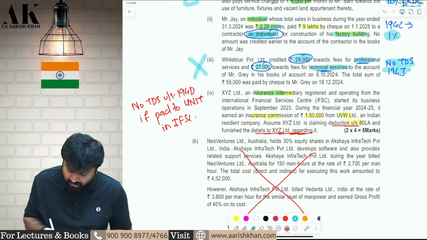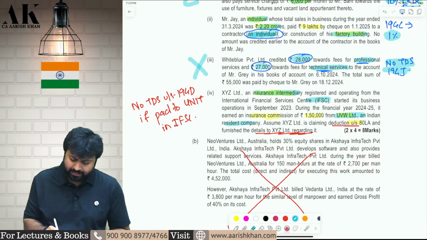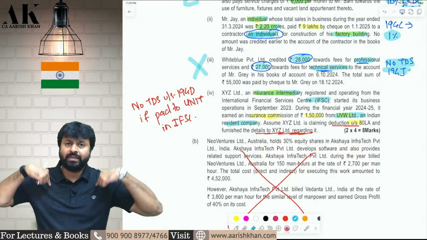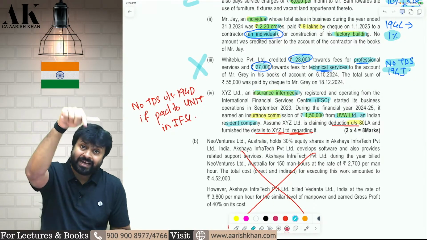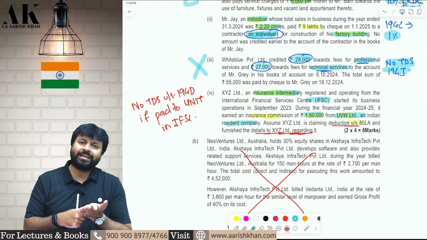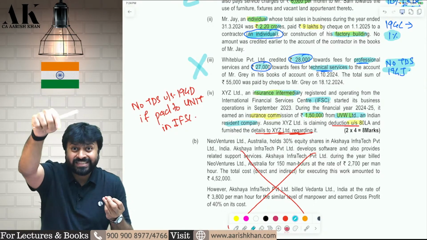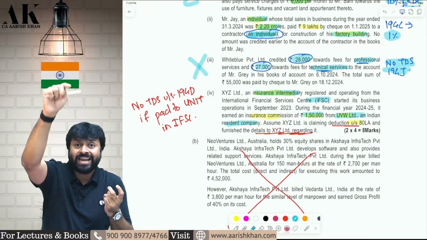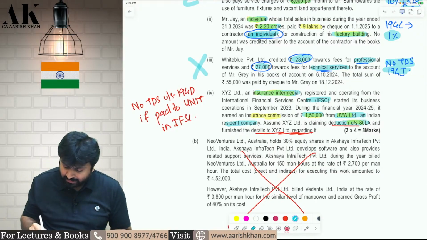Okay. There is an insurance agent which is located in IFSC, and there is a company UVW which is an Indian resident company. Now, Indian resident company is making a payment of insurance commission to an insurance intermediary located in IFSC. Now, there is a relaxation of TDS that if the insurance intermediary is located in IFSC and that insurance intermediary is claiming deduction under 80LA, then the payer will not deduct TDS. So, it is written that it is claiming deduction under 80LA.